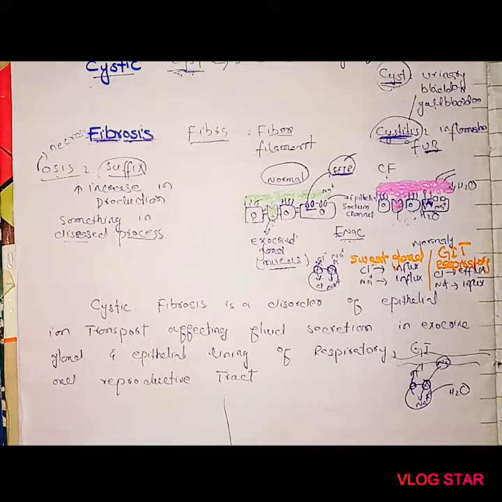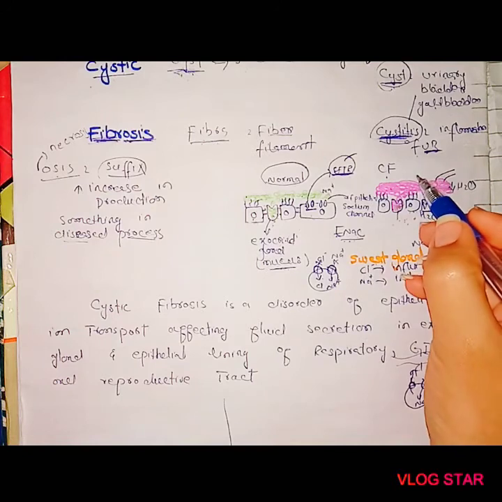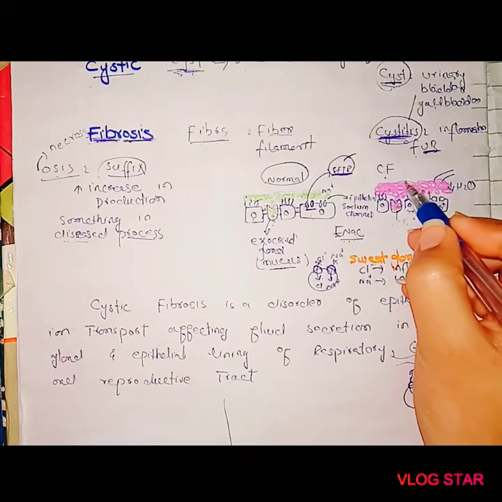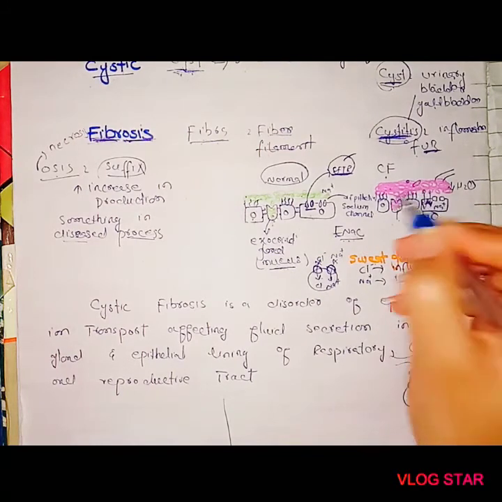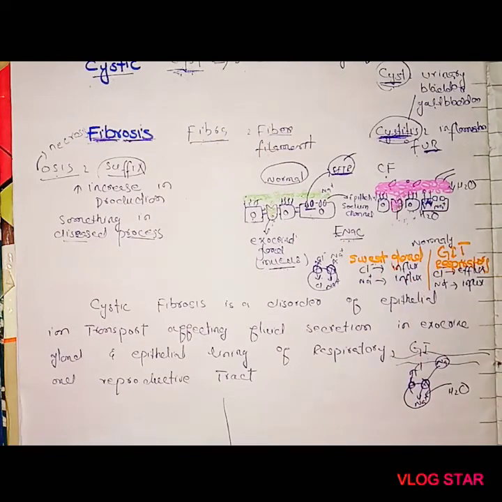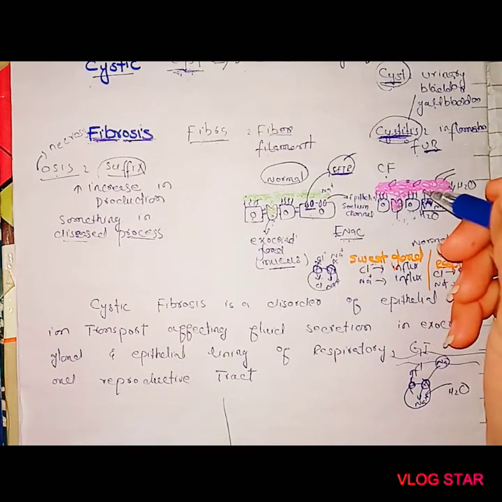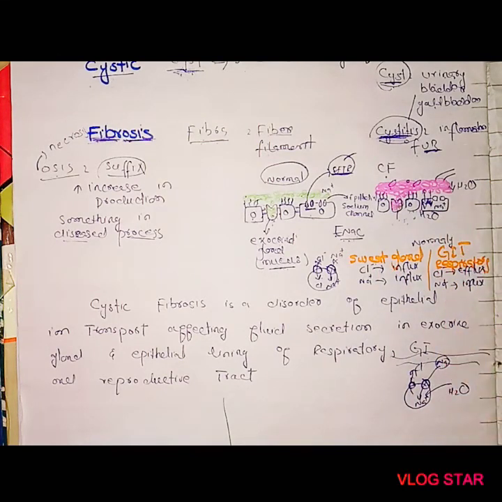So the foreign particles and bacteria that we inhale or ingest stick onto the mucus, and the result is infection and various respiratory or GIT diseases secondary to cystic fibrosis.